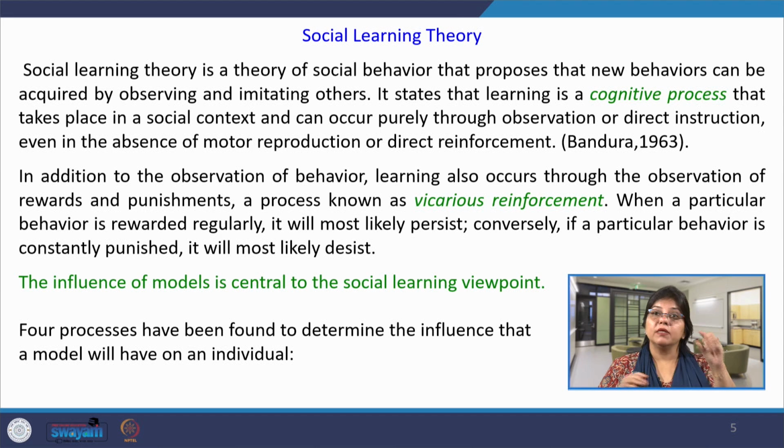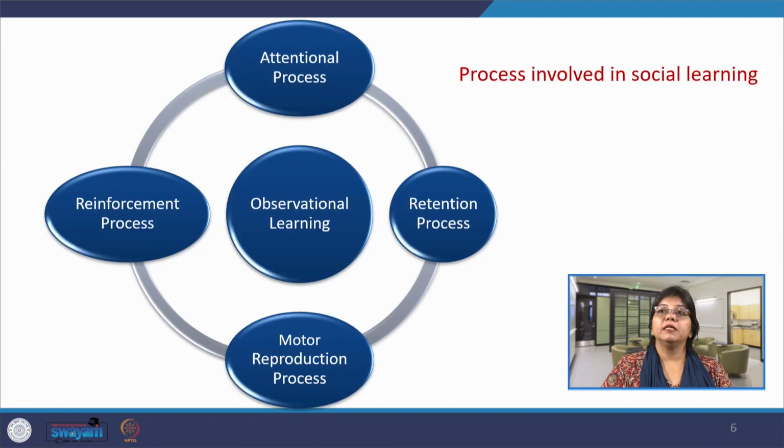That means, when we are observing someone in the environment, there is one model, which is the main crux of social learning theory. Whenever a model's behavior is being regularly rewarded, he becomes a model for the right behavior. Anyone whose behavior has been punished becomes a model for a punished behavior. So, in both cases, the model is central to social learning theory. Based on this observation, Bandura in 1963 determined the processes through which the model influences an individual. That means, for every model behavior, be it punished or rewarded, how it has an influence on the other person.